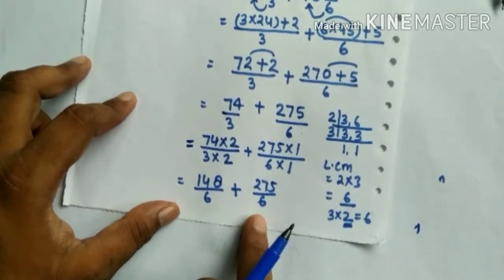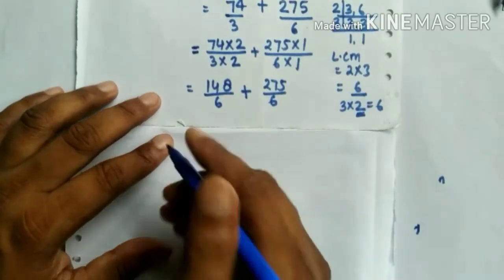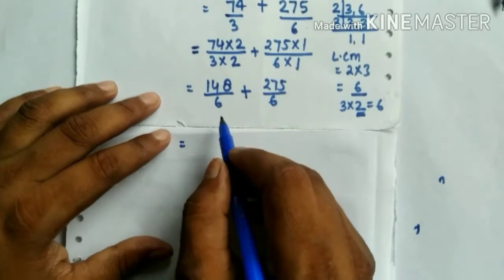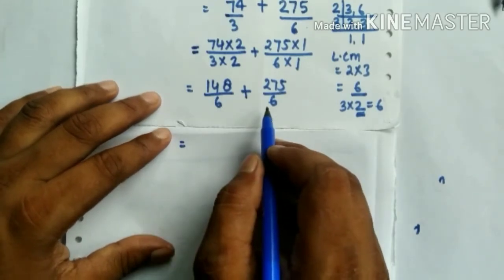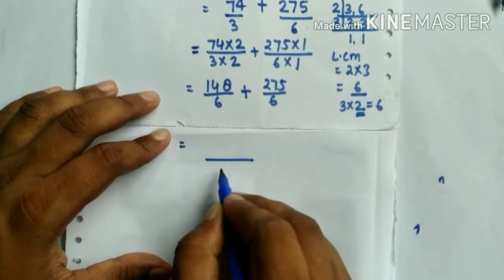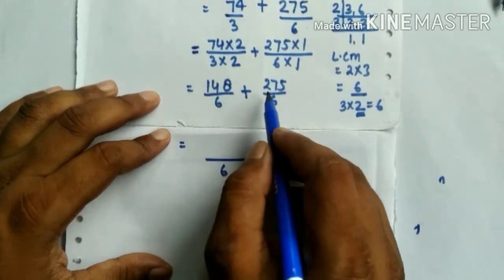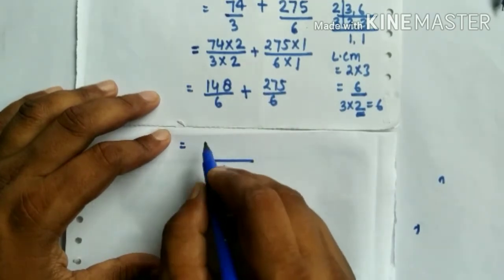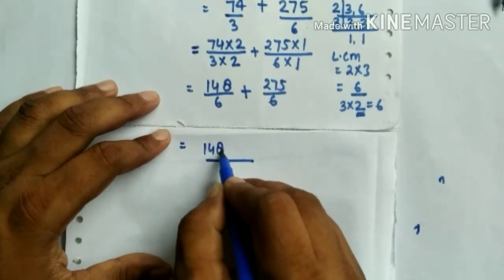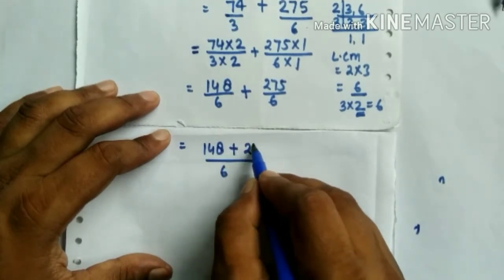Now look at here, 6 and 6 are the same denominators. Then we just take 6 and we add 148 plus 274.